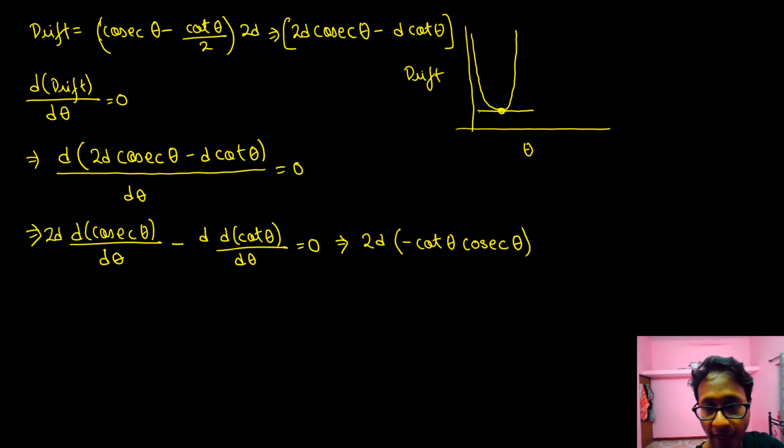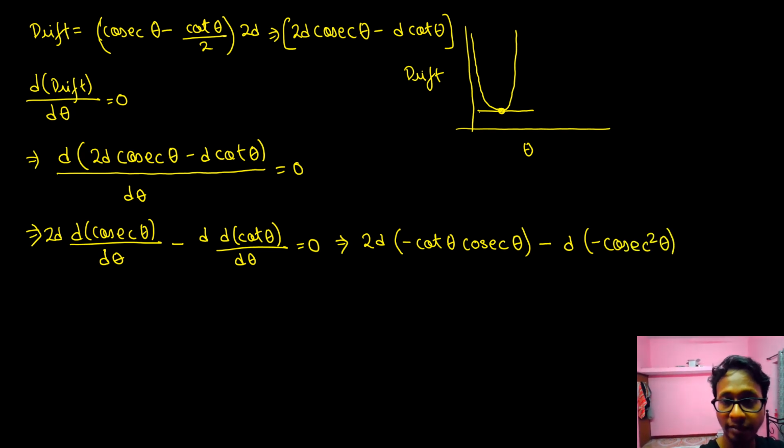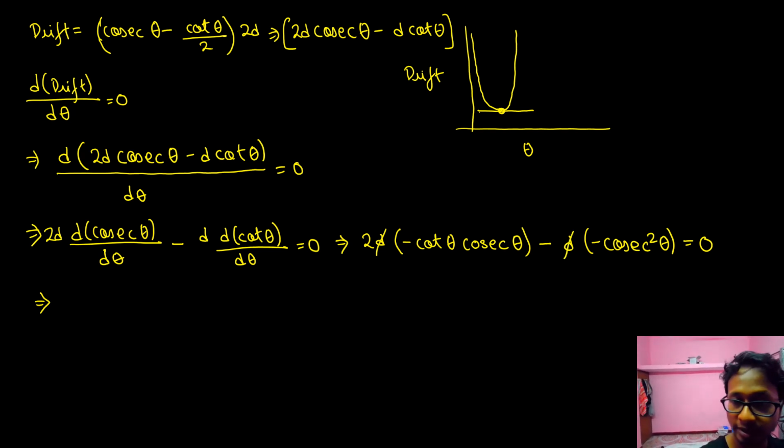Minus d into differentiation of cot theta, which is nothing but minus of cosec square theta. d is nothing but the width of the river, which should be equal to 0. Why? Because d drift by d theta is equal to 0. Understood? This d and this d can get cancelled. I can take d common and divide both the right hand side and left hand side by it.